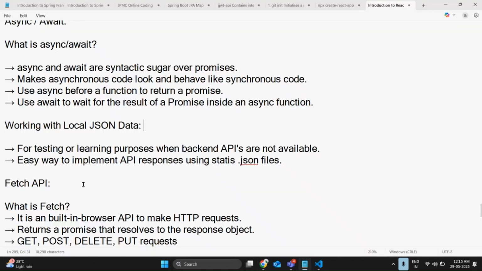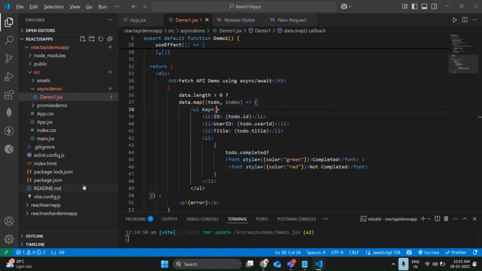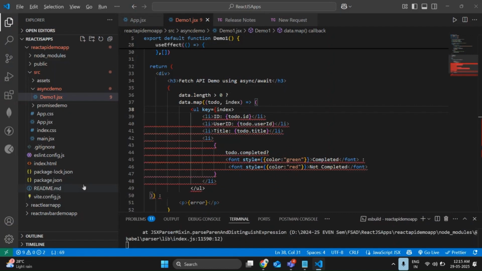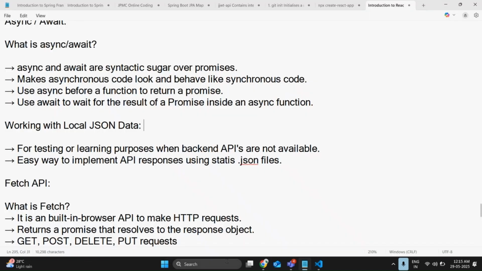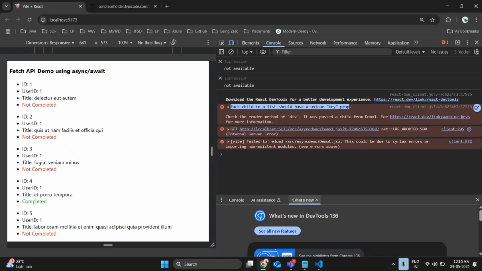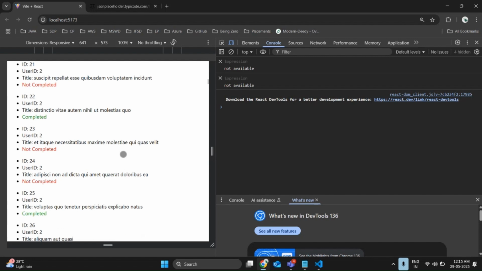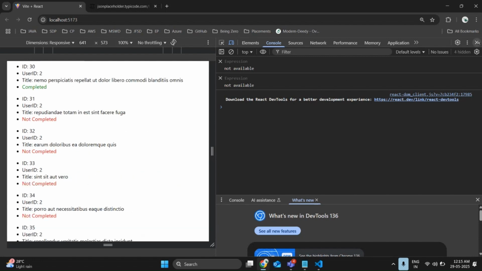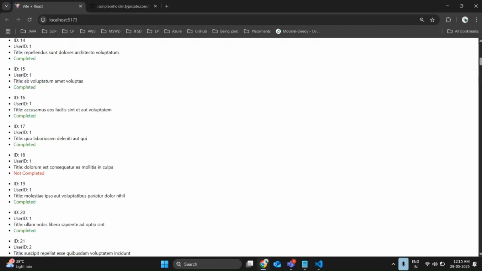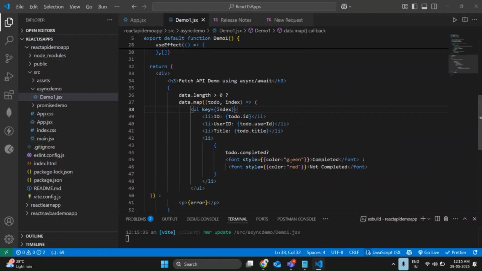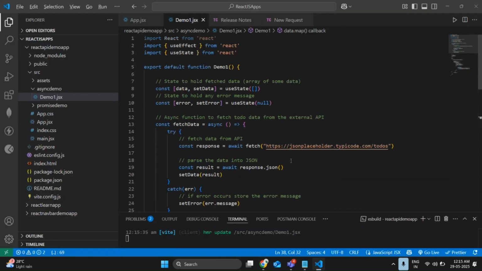So to avoid this, I am using the key as the index value. If you use this, the error is going to be cleared. Refresh the page once. No issue, no error. So I'm using the index directly to avoid the unique child key issue. So this is the concept of the async demo using fetch.